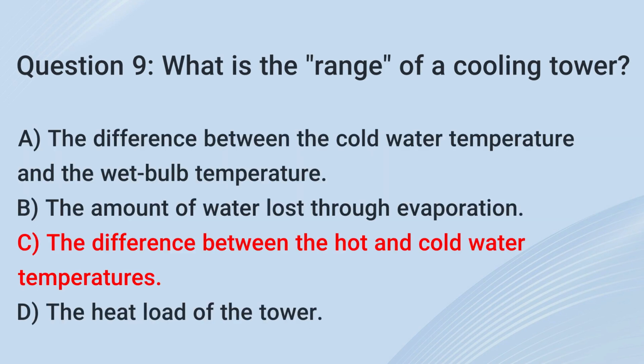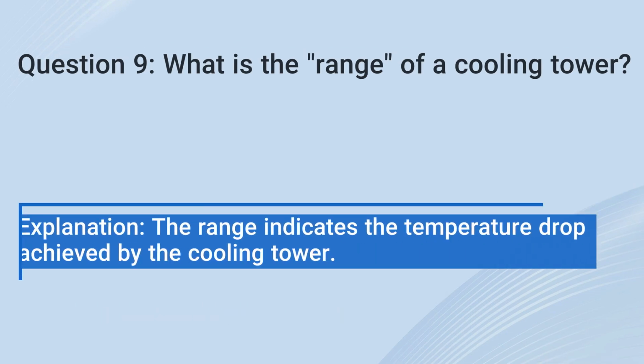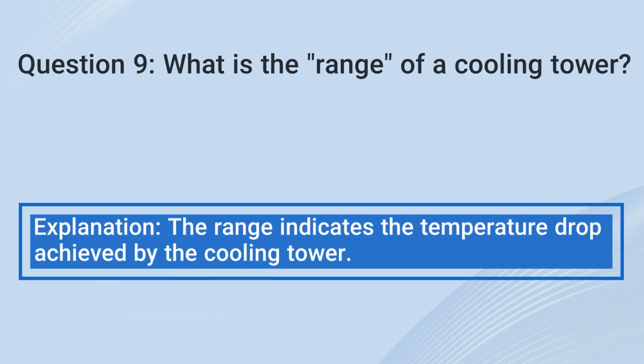The correct answer is C. The difference between the hot and cold water temperatures. Explanation: the range indicates the temperature drop achieved by the cooling tower.